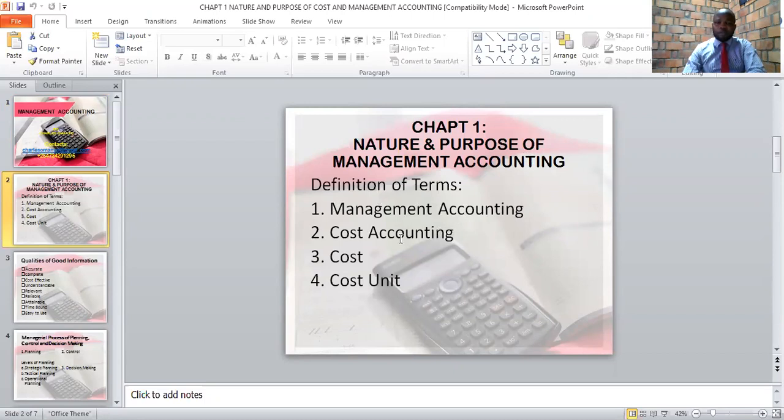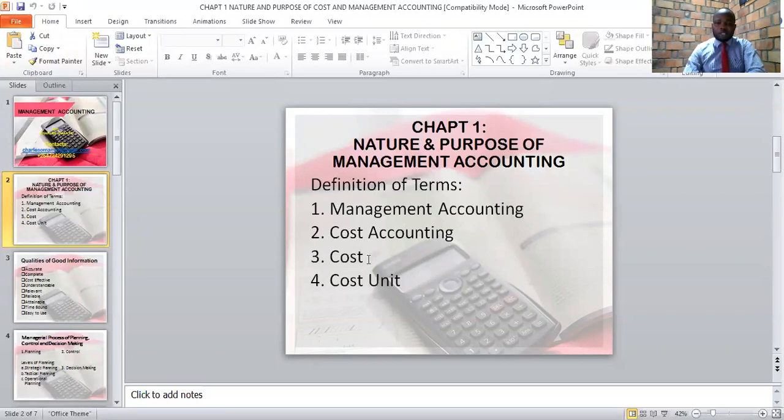Number 2, we have what is called cost accounting. Cost accounting is a part of, or a branch of, management accounting. When we define cost accounting, we can see that cost accounting is a detailed analysis of cost of products, services, activities, or responsibility centers within an organization.